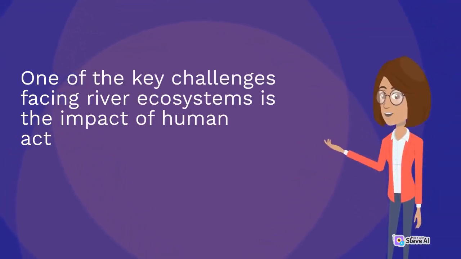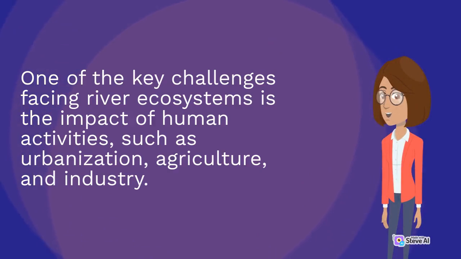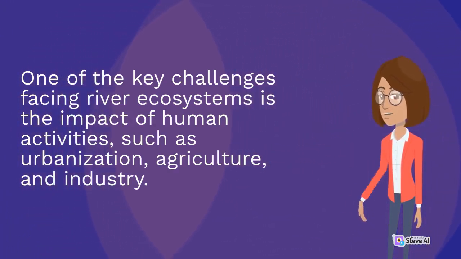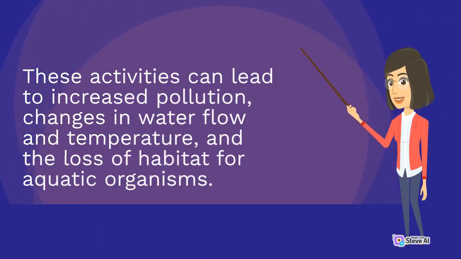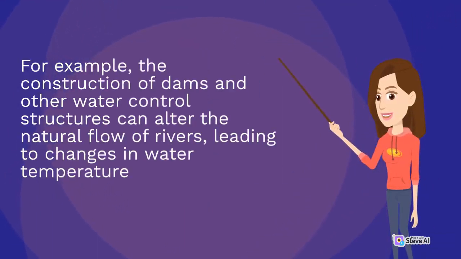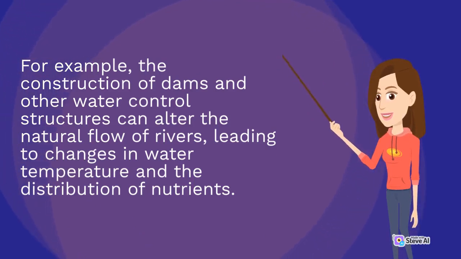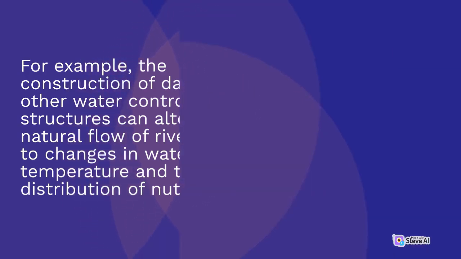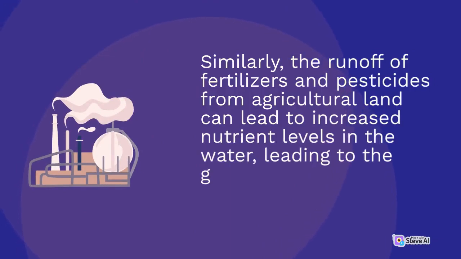One of the key challenges facing river ecosystems is the impact of human activities, such as urbanization, agriculture, and industry. These activities can lead to increased pollution, changes in water flow and temperature, and the loss of habitat for aquatic organisms. For example, the construction of dams and other water control structures can alter the natural flow of rivers, leading to changes in water temperature and the distribution of nutrients. Similarly, the runoff of fertilizers and pesticides